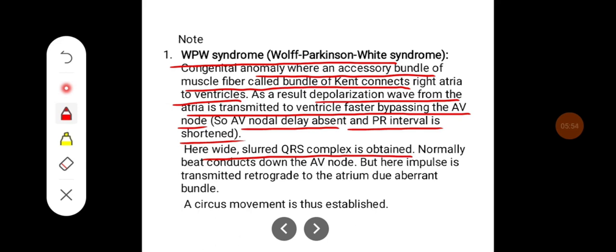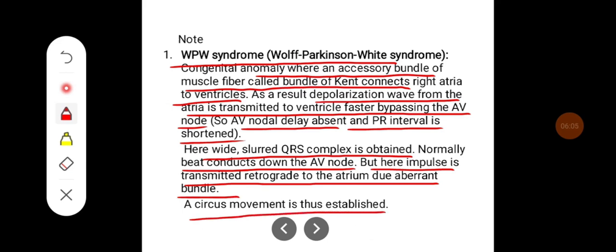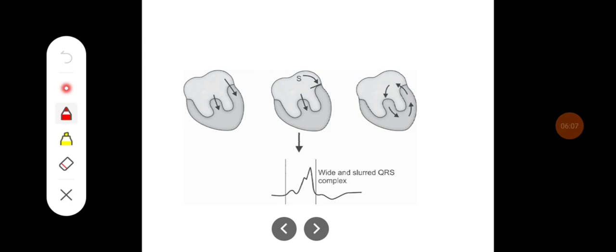Normally, the beat conducts down the AV node, but here the impulse is transmitted retrograde to the atrium due to the aberrant bundle. A circus movement is thus established. So here you can see because of the bundle of Kent, the re-entrant circular movement is established in WPW syndrome, which is characterized by a wide and slurred QRS complex.